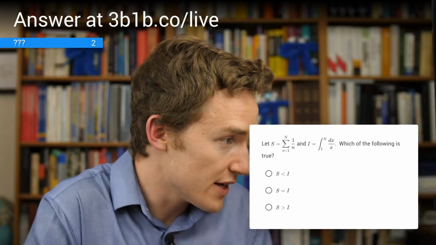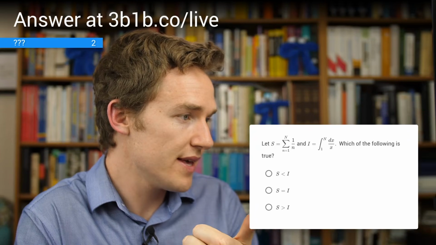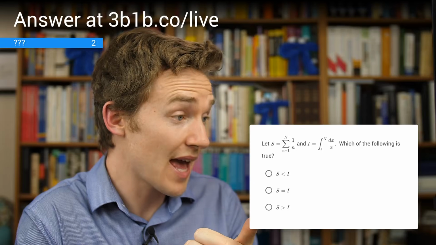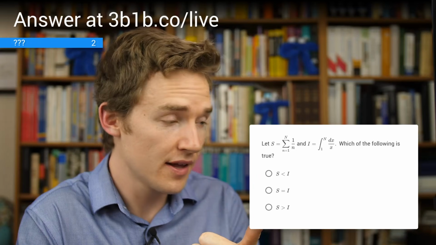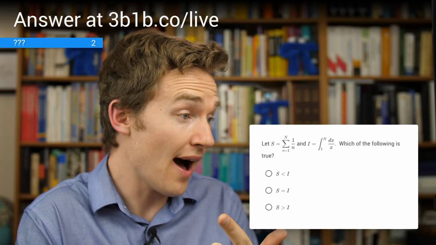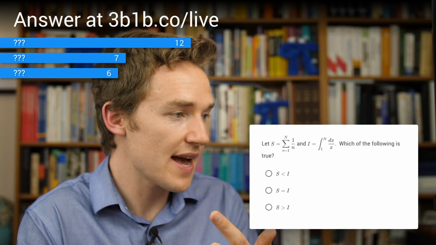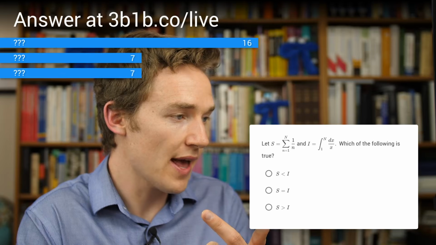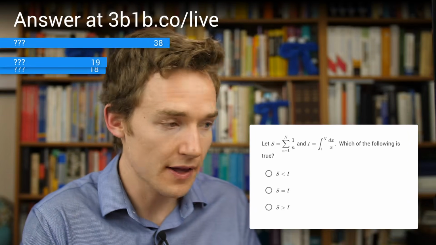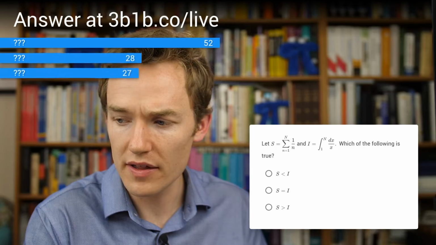And the question asks us, all right, we're going to let S be the sum from n equals 1 up to capital N of 1 divided by n. Okay, that's S. And then we're going to let I be an analogous integral, where we're integrating dx over x between 1 and n. And it asks you to compare S and I. Okay? I'll give you a moment to think about that.